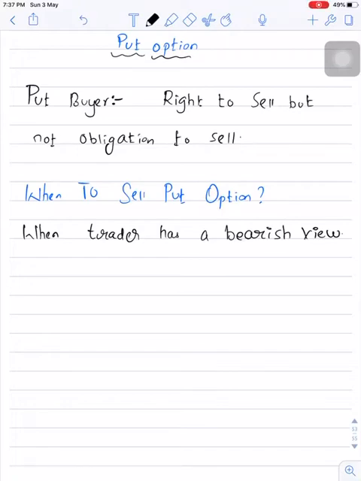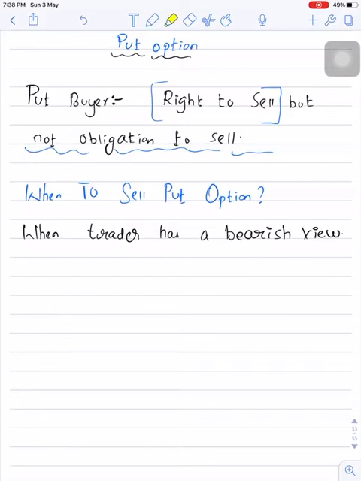Put option. Under put option, we will first start with put buyer. Now here is the definition of put buyer in front of you: right to sell but not obligation to sell. So let's break this definition into two parts. First we will try to understand this part, that is right to sell, and later on we will try to understand not obligation to sell.